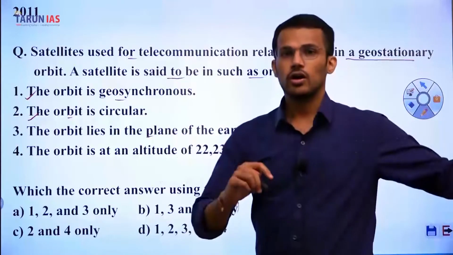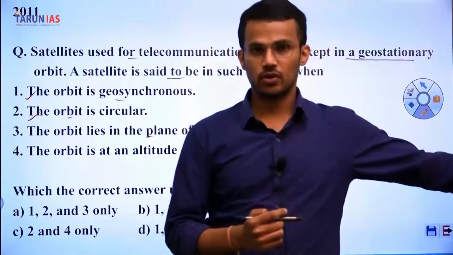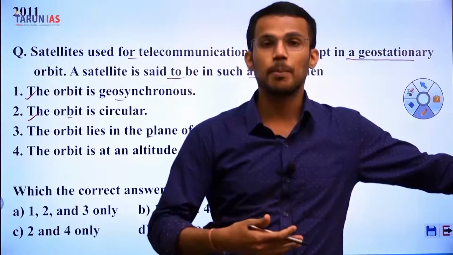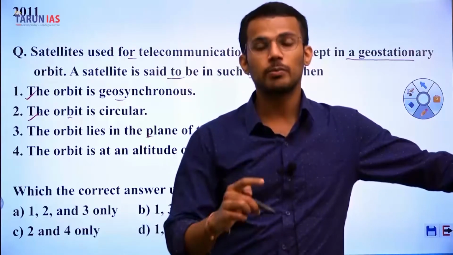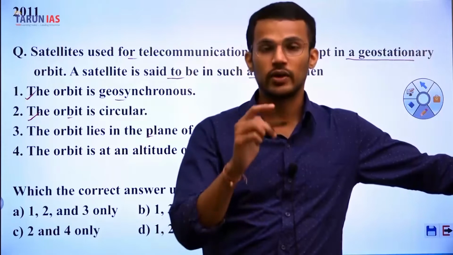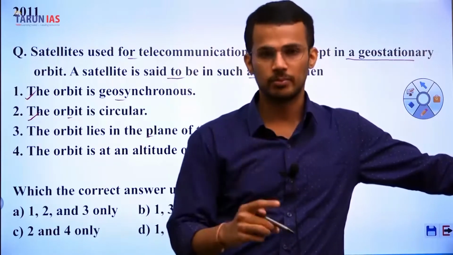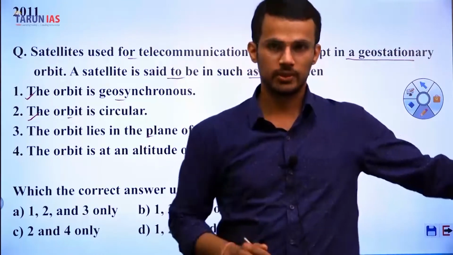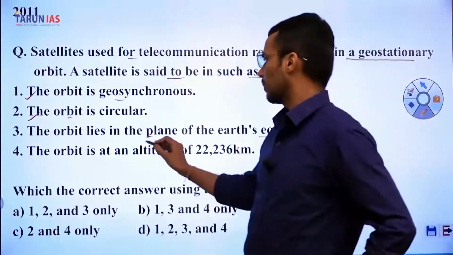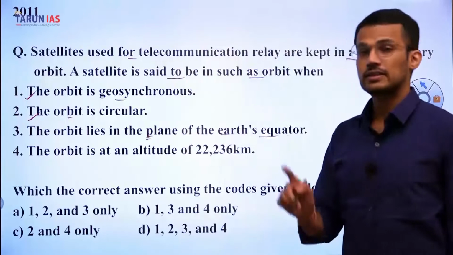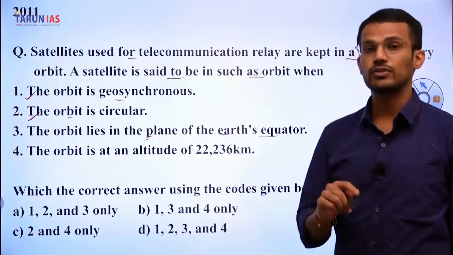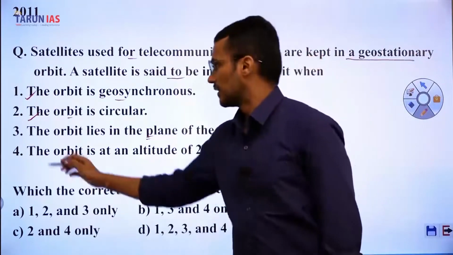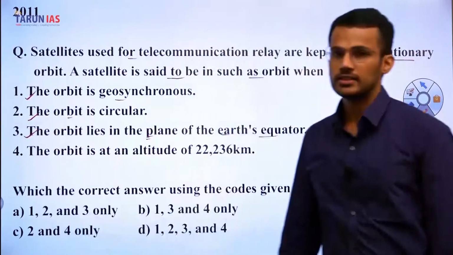Because the orbital plane of geostationary orbit is parallel to the equatorial plane. So the orbit lies in the plane of Earth's equator. That is one of the features of geostationary orbit. And that's why even the third statement is correct.